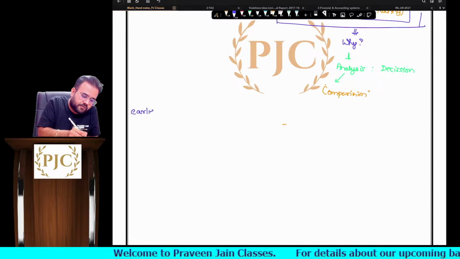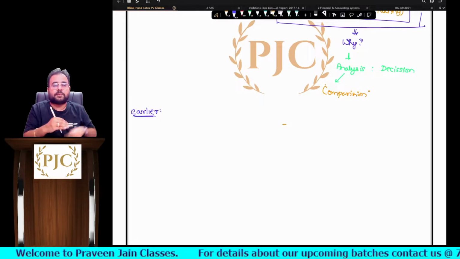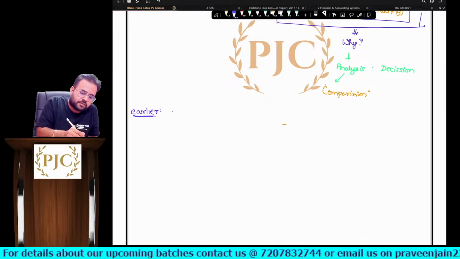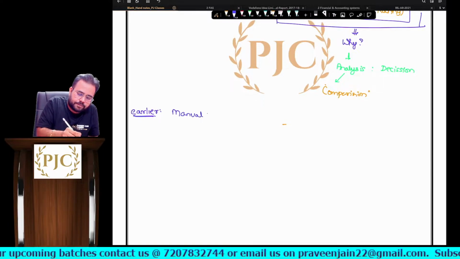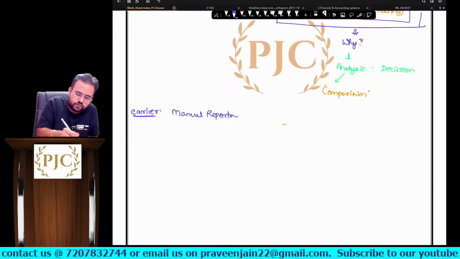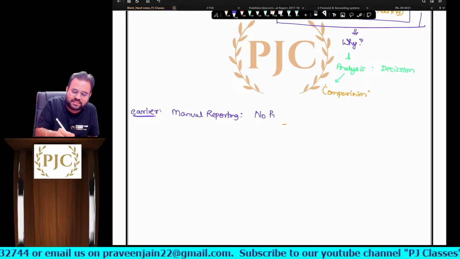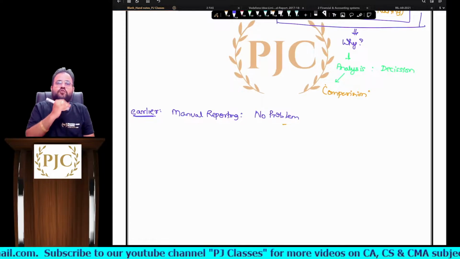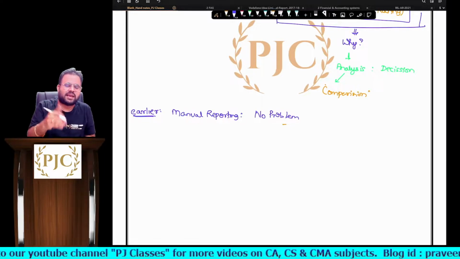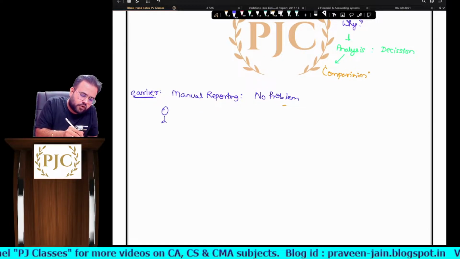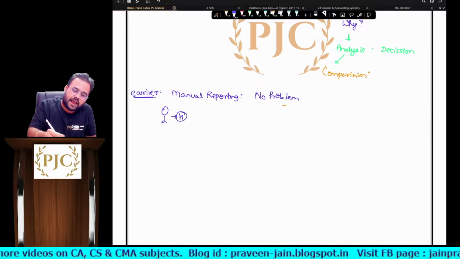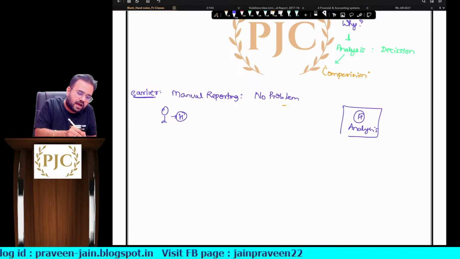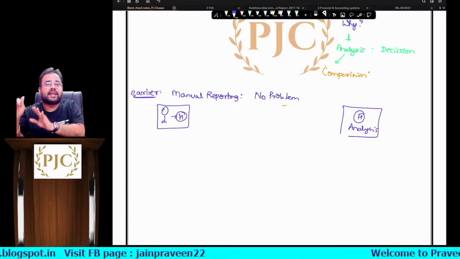Now, sir, earlier, when the reporting was done in a manual format, what used to happen? There was no problem. Everywhere we heard that manual reporting has problems, but when manual reporting used to happen, there was no problem, sir. Why did I say this? It's simple: humans are preparing the reports and humans are analyzing the reports. Again, humans are preparing the report and humans are analyzing the report, sir.